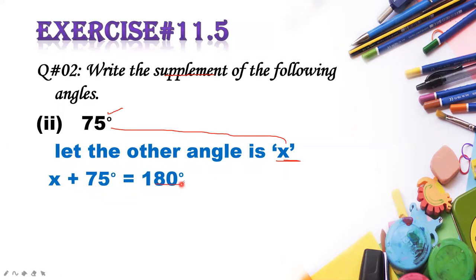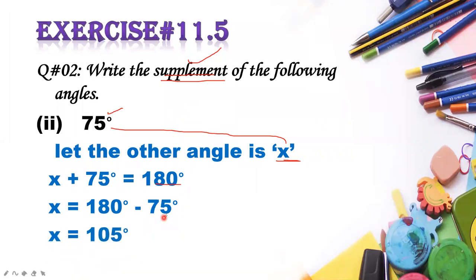Why are we taking 180 degrees? Because we are going to find the supplement. So we will simply subtract this 75 from 180. We will write 180 minus 75, and it is equal to 105. So 105 is the answer.